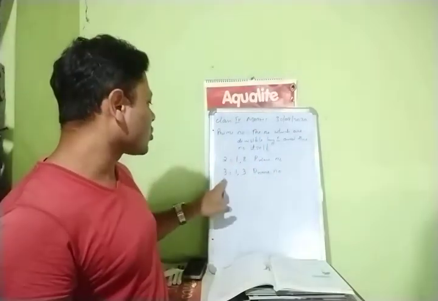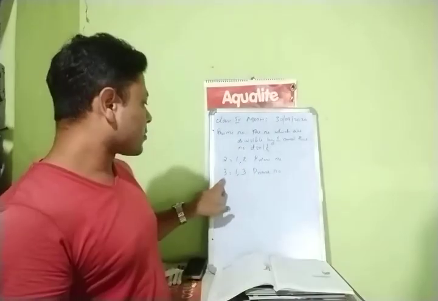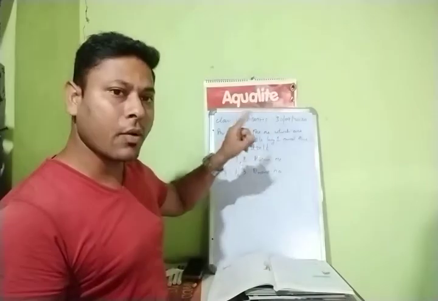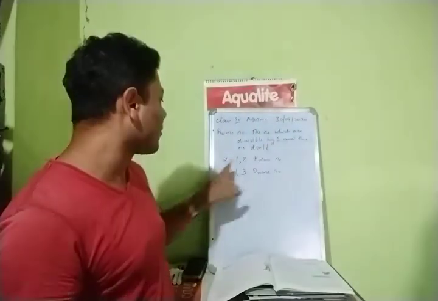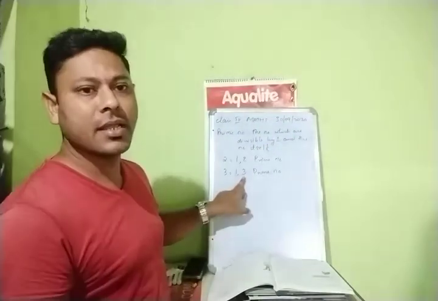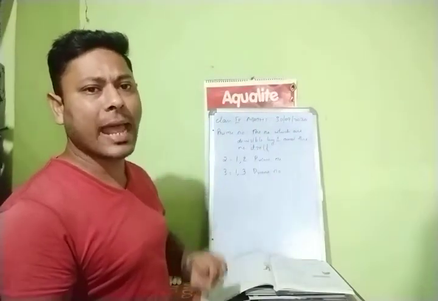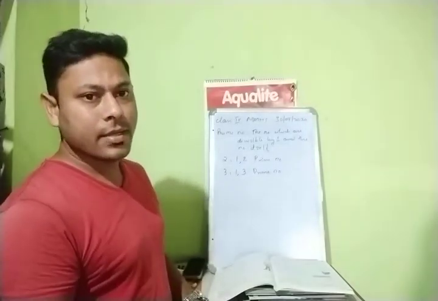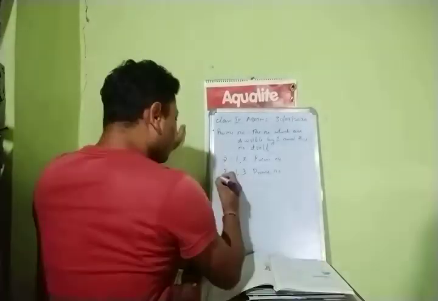Right? Next, number 3. Here, 3 is divisible by 1. Point number 1 done. Point number 2, the number itself. What is this? 3 is divisible by 3. So this is also your prime number. Right, children?